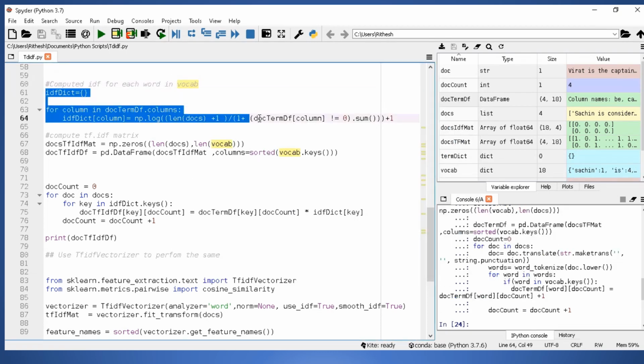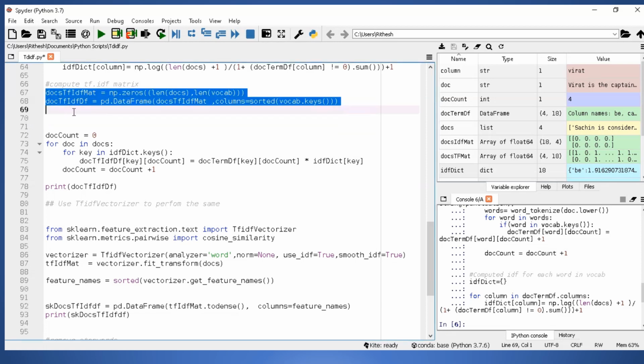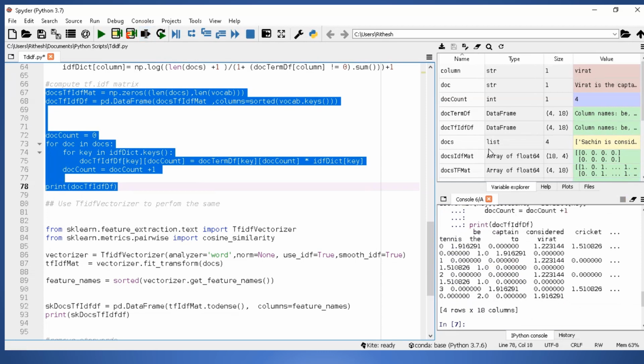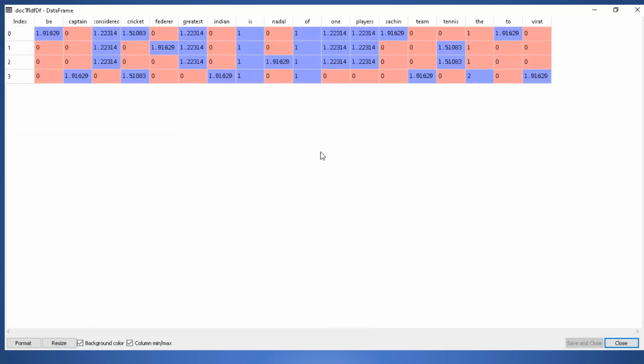Now let us look at the IDF values of the terms. Here you have an 18 into 1 matrix where you have 18 terms and their IDF scores. Now that we have the term document frequency matrix and the IDF value of all the terms in the corpus, we can compute the TF-IDF values for all the documents present in the corpus.